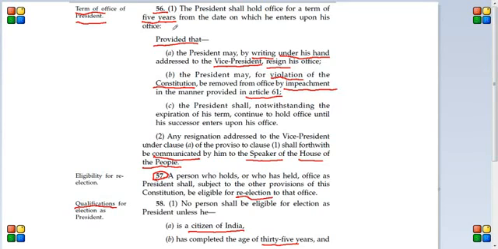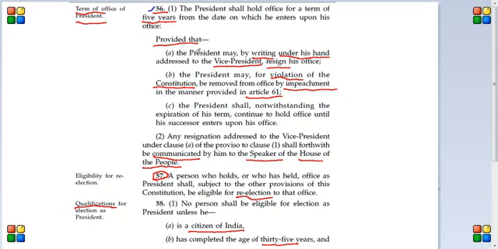Okay, let's talk about certain articles related to the president. First one is Article 56. Article 56 talks about term of office of the president. It says the president shall hold office for a term of 5 years. It's important, 5 years from the date on which he enters upon his office. Now, India's president term is 5 years, unlike the American president, who will be in office for 4 years, but in case of India, it is 5 years.